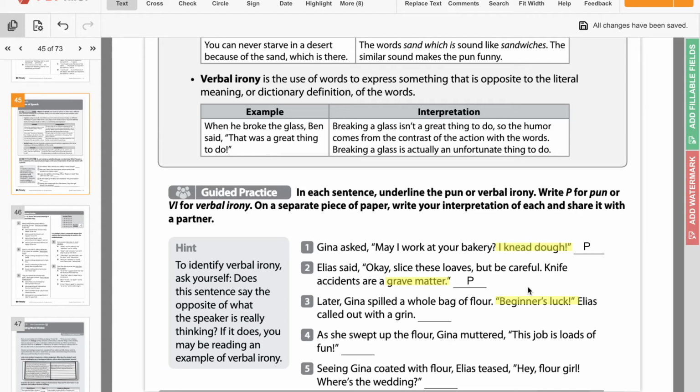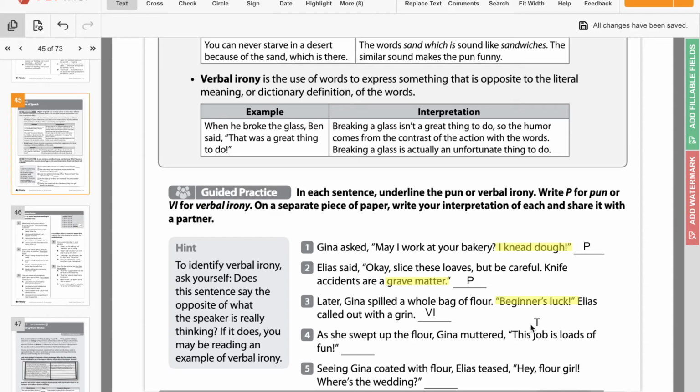He's saying that she was lucky when she really wasn't, right? So if it's saying the opposite of the literal meaning, that makes it verbal irony. So we're going to put VI there. And again, the meaning of this is that she's working for the first time, she makes a mistake, and he says, oh, that's lucky, when it's really not lucky.